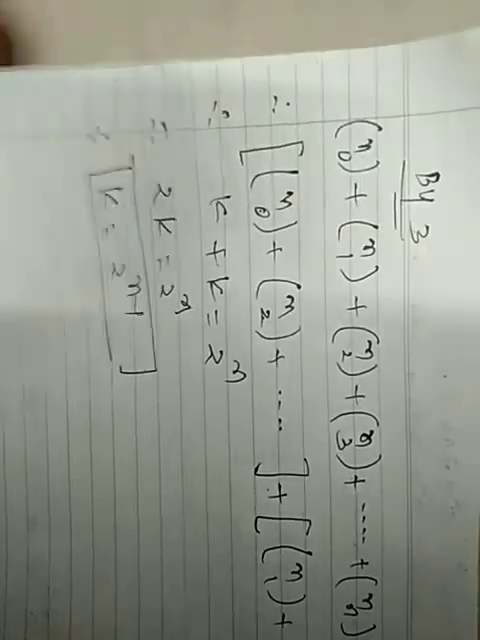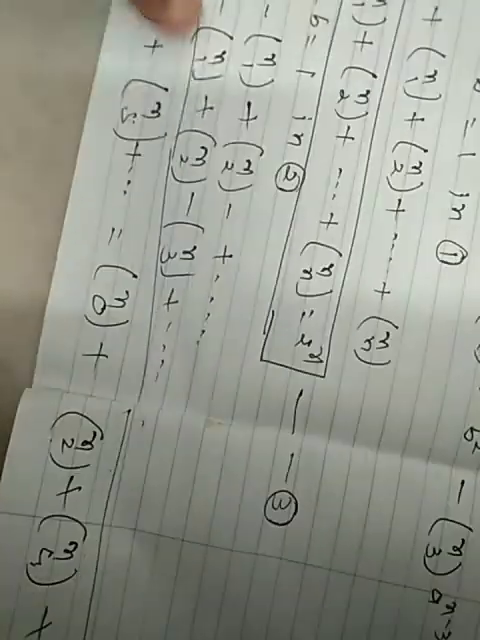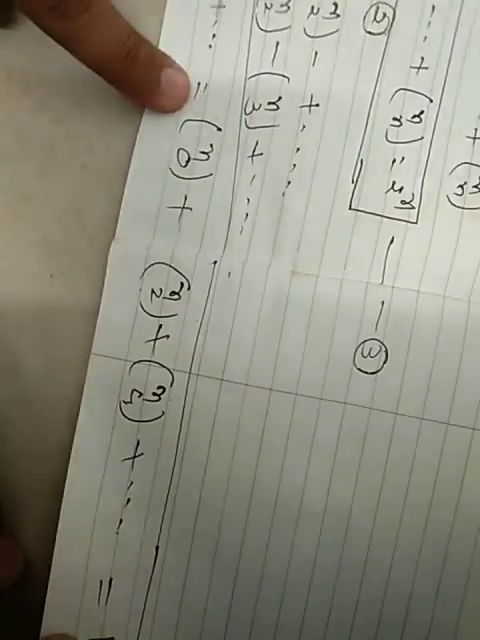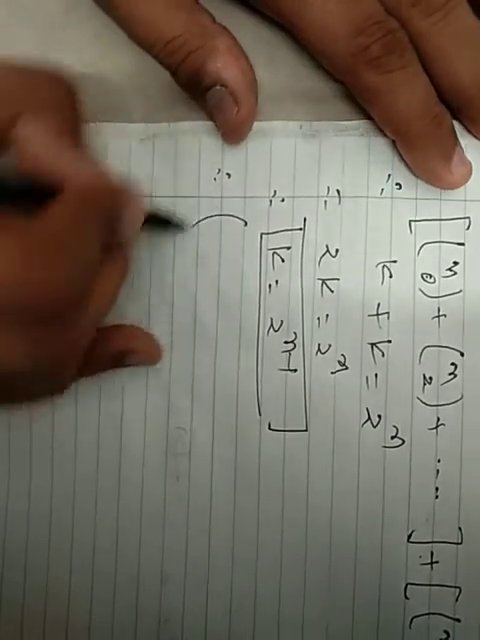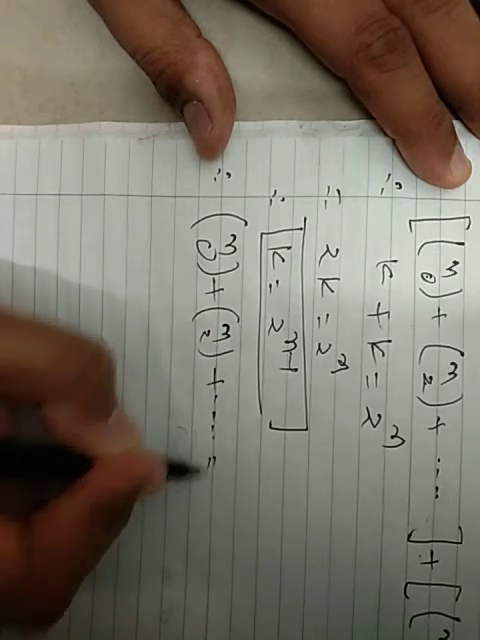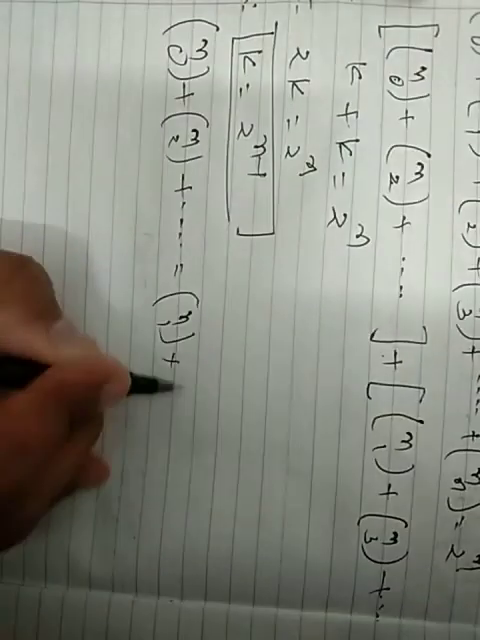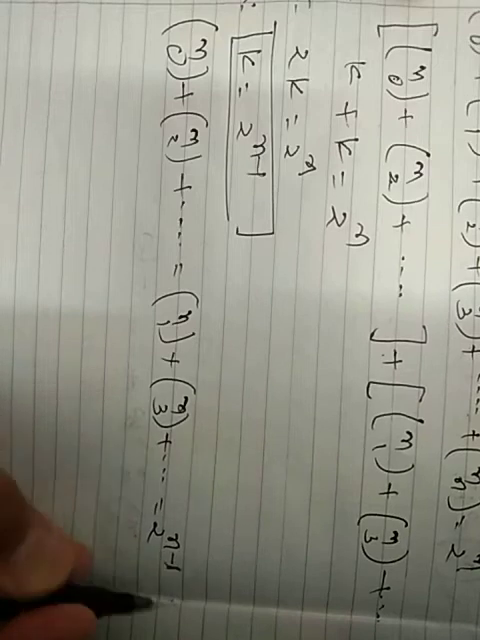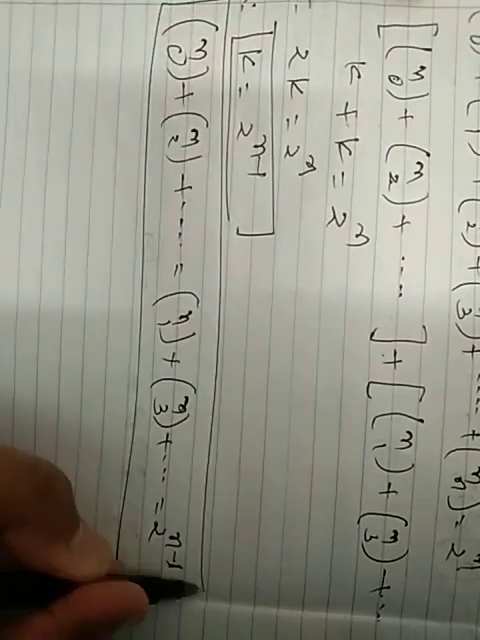Okay, now K equals 2 raised to n minus 1, that means nC1 plus nC3 plus nC5 up to equals 2 raised to n minus 1. nC0 plus nC2 plus nC4 is also equal to 2 raised to n minus 1. That means the most important result: nC0 plus nC2 up to, and nC1 plus nC3 up to, is equal to 2 raised to n minus 1. Most important result of mathematics.